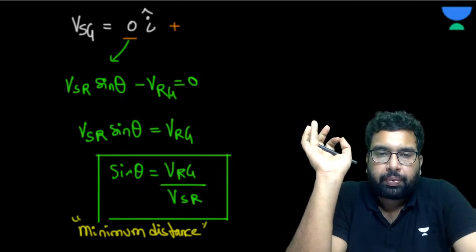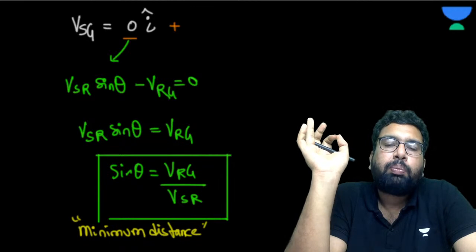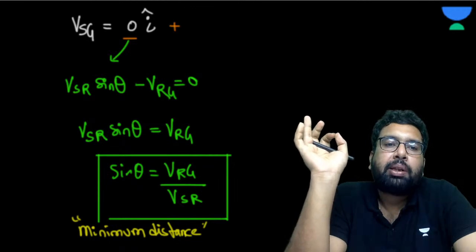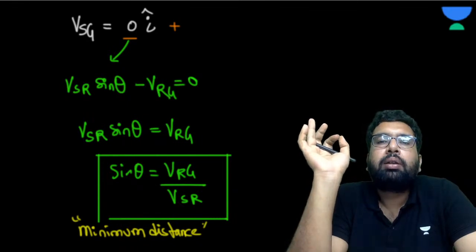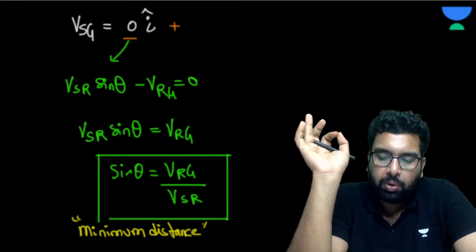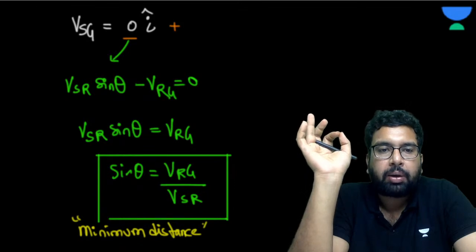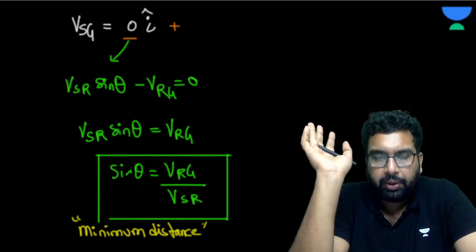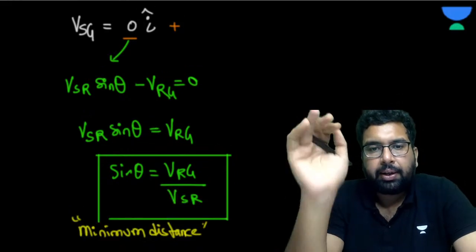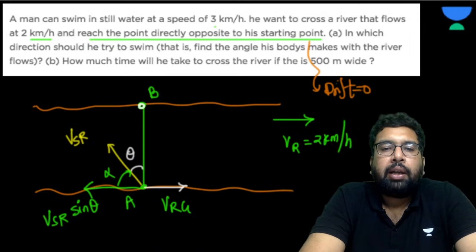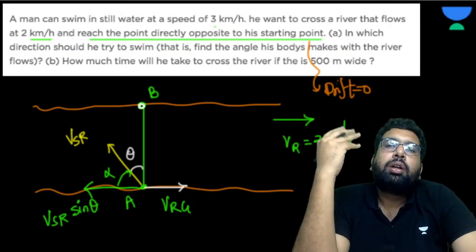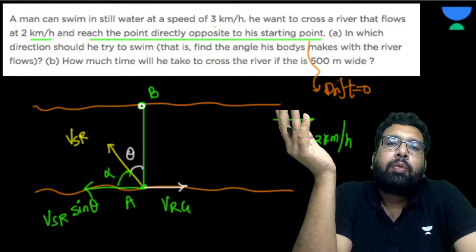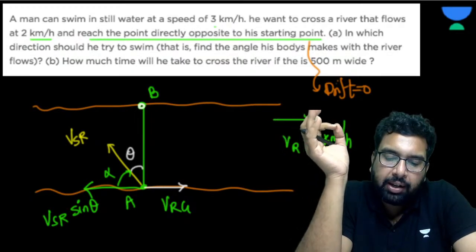So for the swimmer to swim the minimum distance, this condition should be satisfied: sine theta is velocity of river with respect to ground upon velocity of swimmer with respect to the river. Understood? Did you get it? See, the drift must be zero for the swimmer to reach just the opposite side.